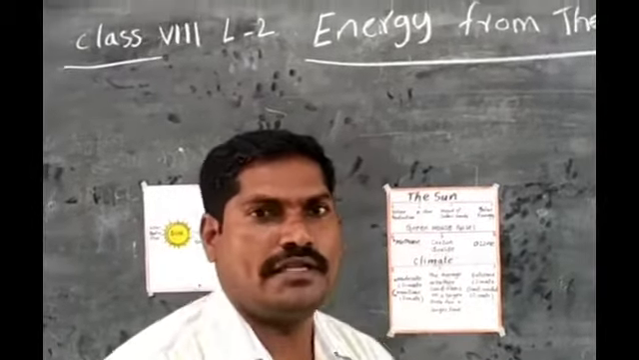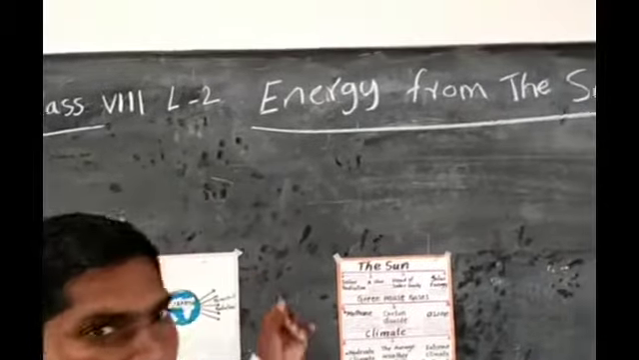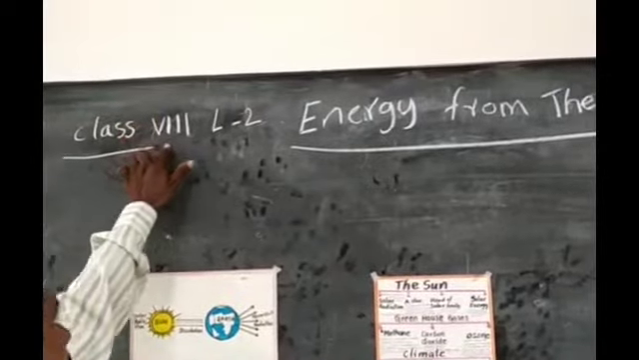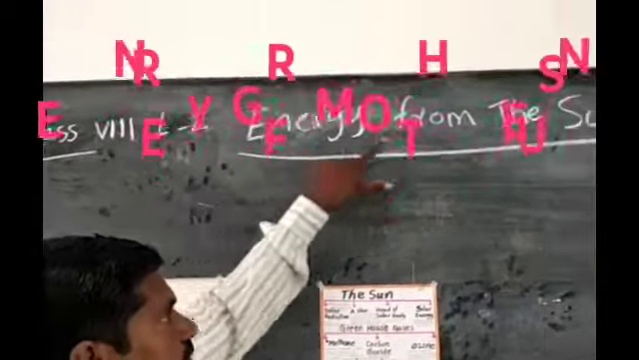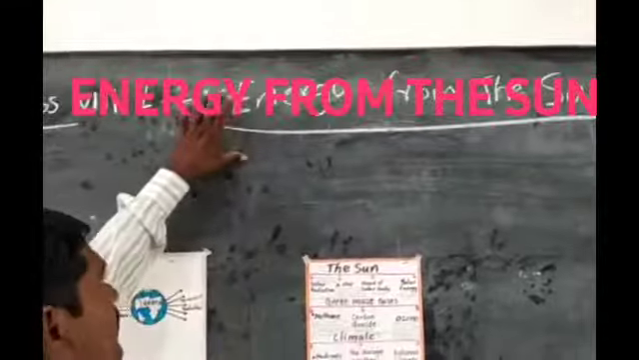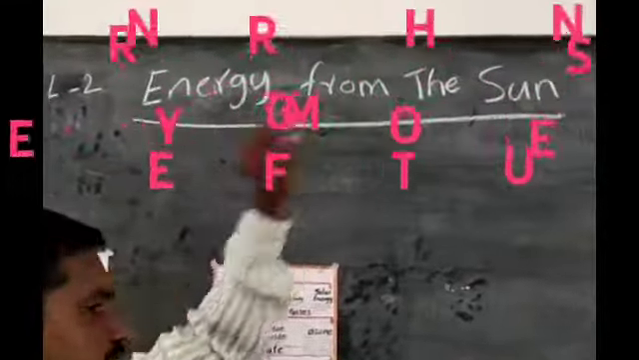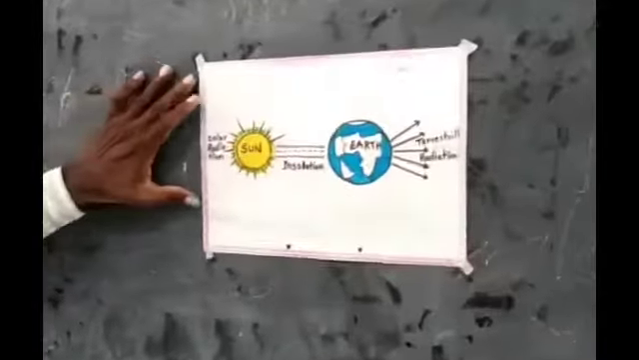Already the first lesson is completed. Coming to the second lesson, eighth class. Eighth class, second lesson: Energy from the Sun. What is our lesson name? Energy from the Sun. Look at this picture.